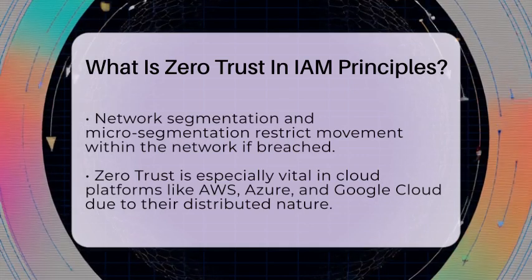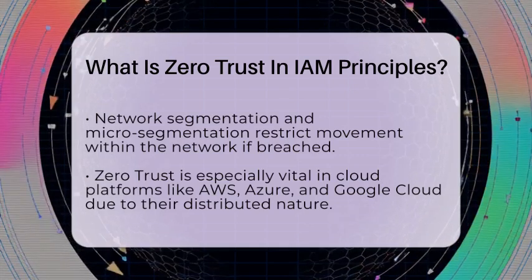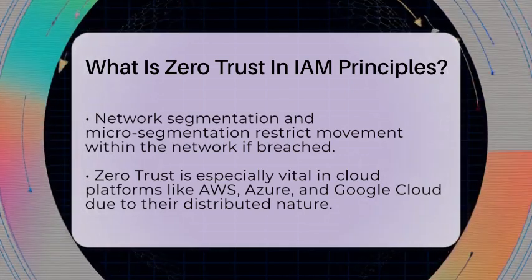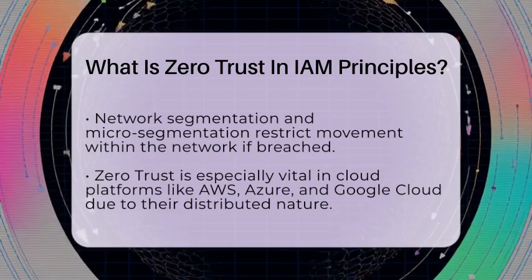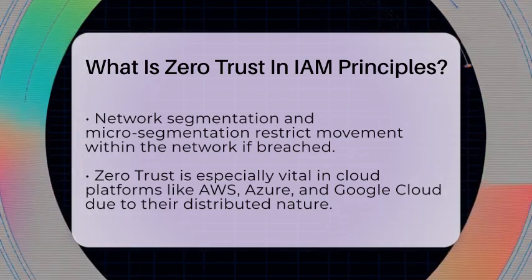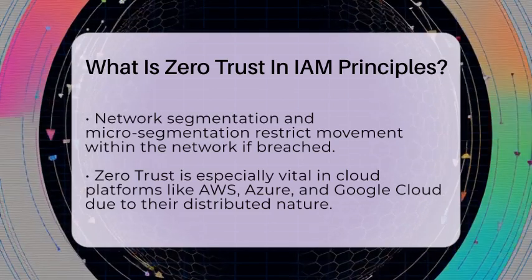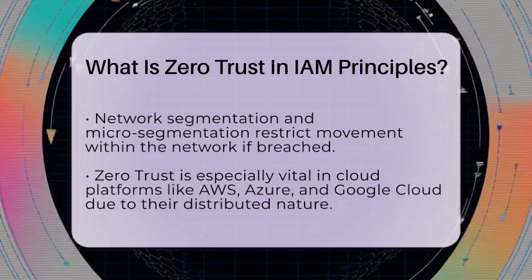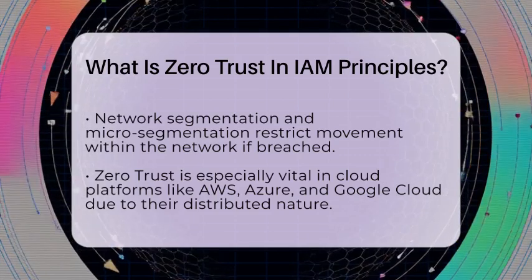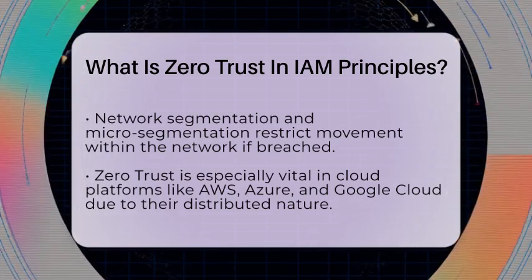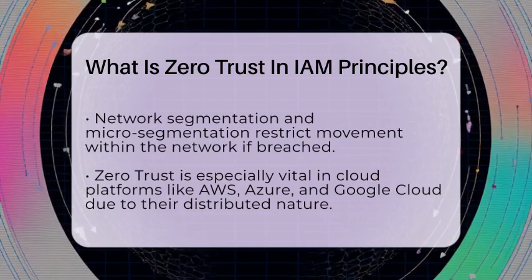In cloud platforms like Amazon Web Services, Microsoft Azure, and Google Cloud, zero trust is especially important. These environments are flexible and spread out, so traditional perimeter security doesn't work well. Instead, access is based on who you are, what device you're using, and the context of your request.